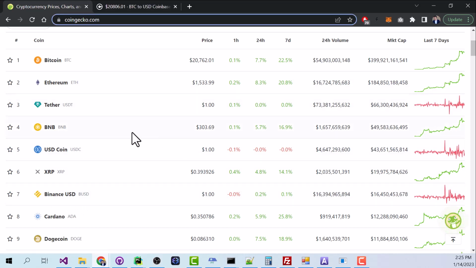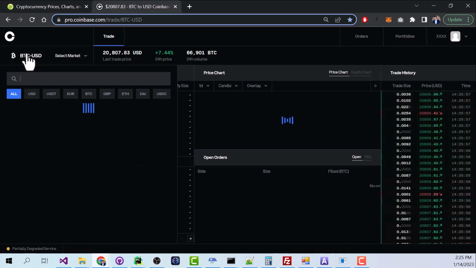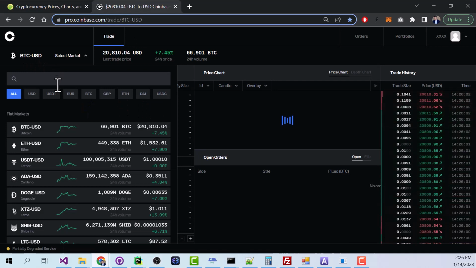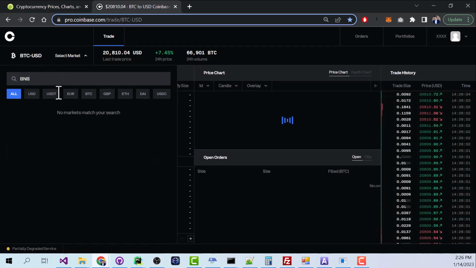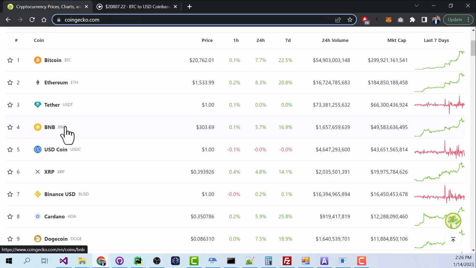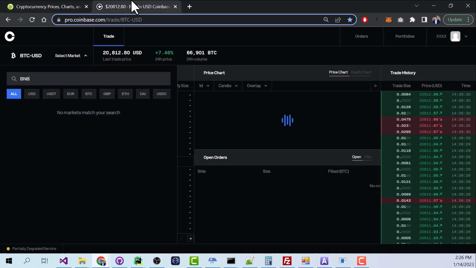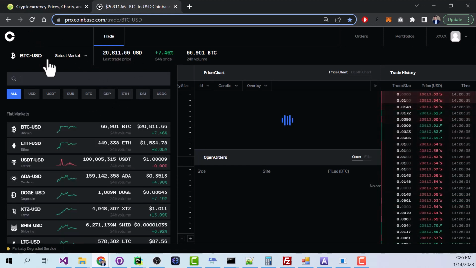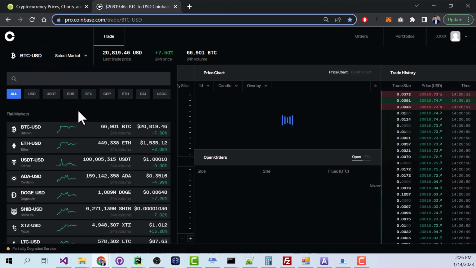Okay, but there's one more issue here as well, and that's with this BNB token. BNB is actually a perfectly good token to invest in. However, we are going through Coinbase, and if you look through the Coinbase exchanges, you'll notice that BNB does not exist. The reason for this is that Binance is the company that issues BNB, and Binance is a competing exchange. Coinbase did not want to list the token for a competing exchange. Personally, I think that's a bit petty, but there's not really anything we can do about it, so we're just going to have to remove that one from the list too.